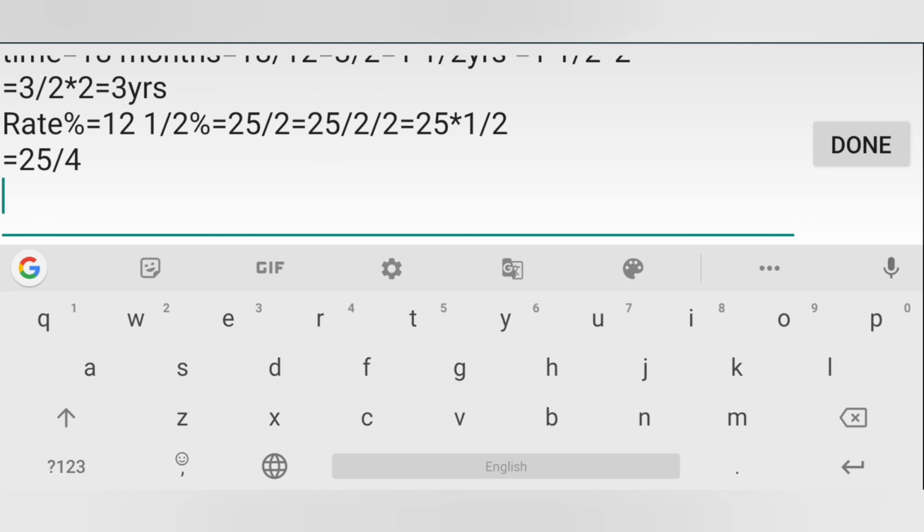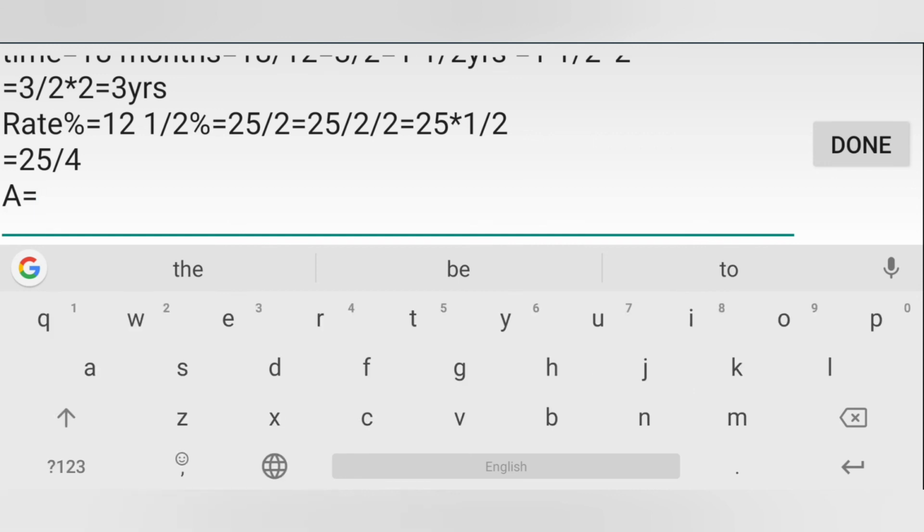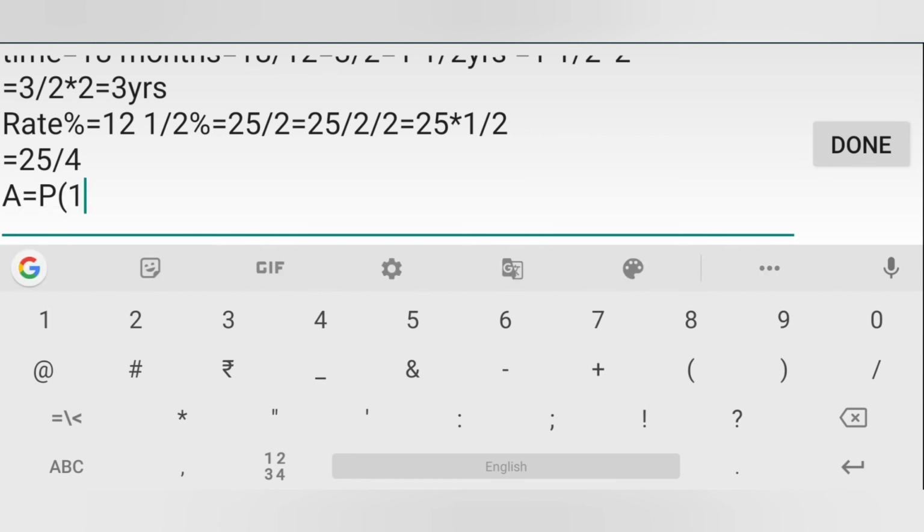In the question we have to find the amount. For finding the amount, the formula is A is equal to P (1 plus R/100) raised to the power n, where n is the time given, and P stands for principal, A stands for amount and R stands for rate percent.